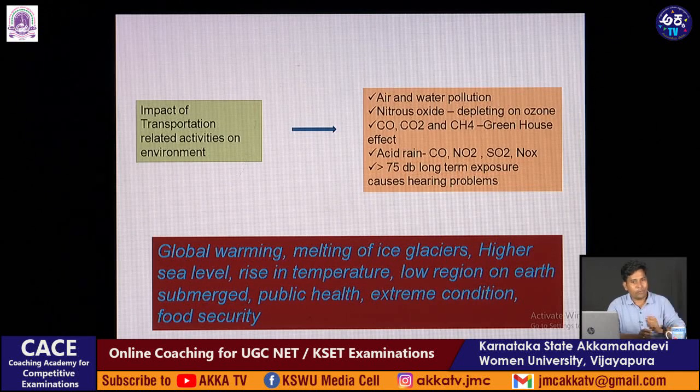Transportation is one of the prominent anthropogenic activities impacting the environment. Air and water pollution happen because of it. Air pollution, definitely, is because of the emission of carbon monoxide, carbon dioxide, sulfur oxides and nitric oxide. All of these are released by the burning of coal and fossil fuels, and because of that the entire air is polluted, and the air quality falls below the standard.